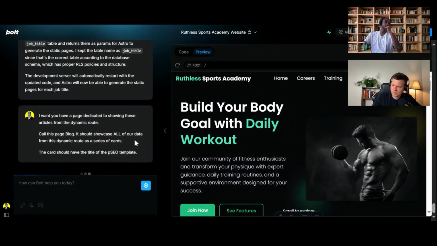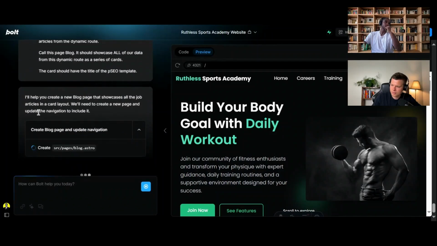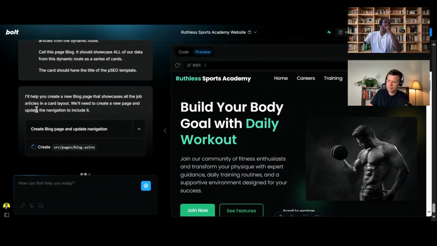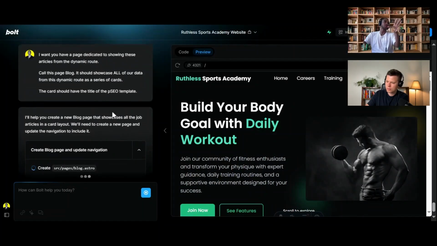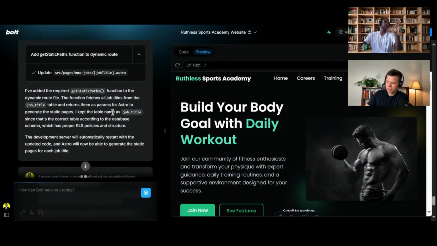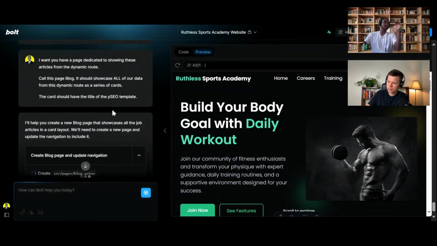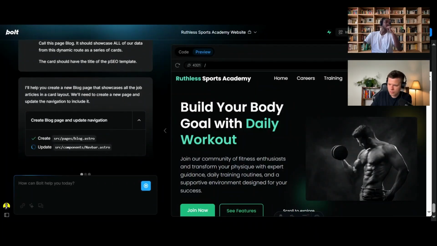Publish the job articles and let's create a new page. Okay, at least now we know we're onto something here, and now we can step back to this exact position. So at least now we know there's a pivot.